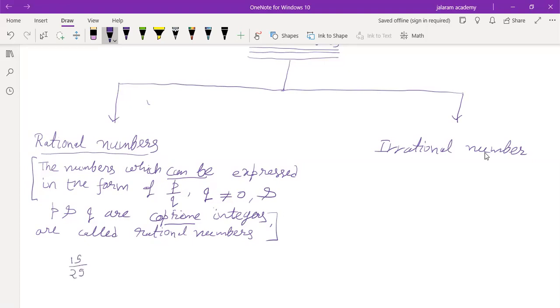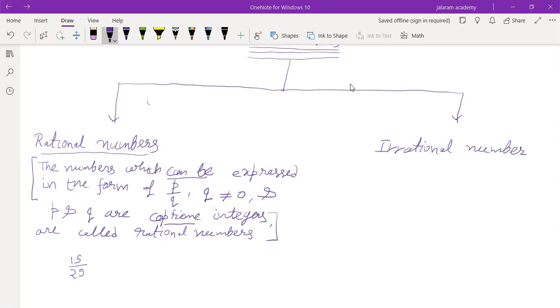So does it mean that 15 by 25 is not a rational number? It is not satisfying the definition. We have written that P and Q are co-prime integers, but 15 and 25 are not co-prime integers. So does it mean that 15 by 25 is an irrational number?